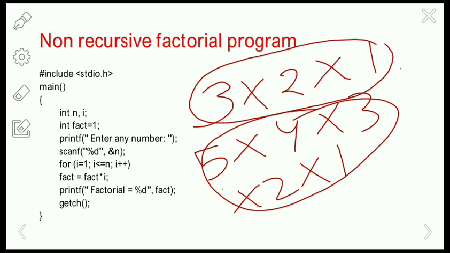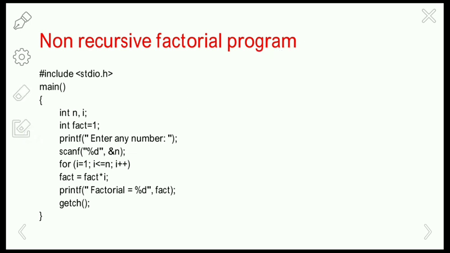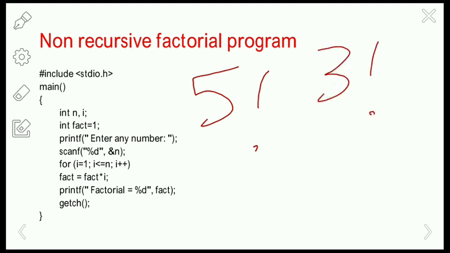Like this we have to multiply the numbers. So 5 factorial means we have to multiply the numbers between 5 to 1, and 3 factorial means we have to multiply the numbers between 3 to 1. 2 factorial means we have to multiply the numbers 2 into 1. Like this we have to multiply the numbers.